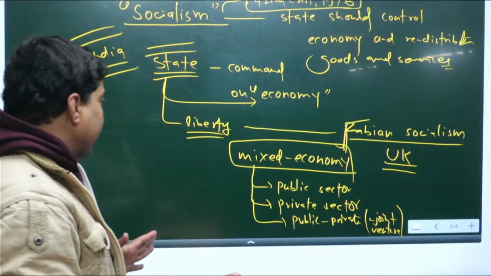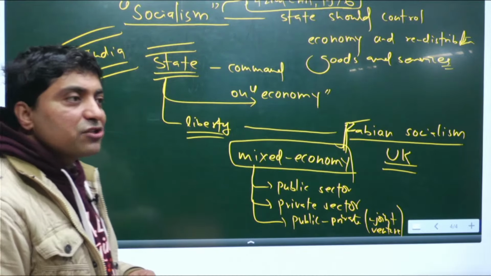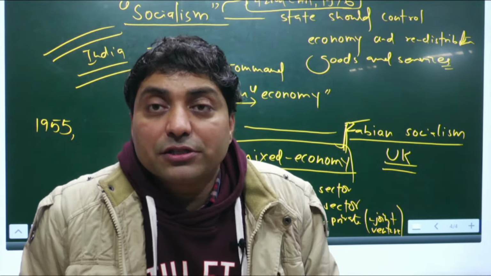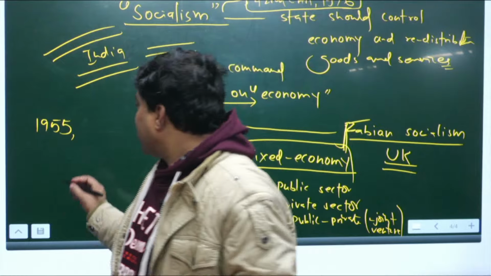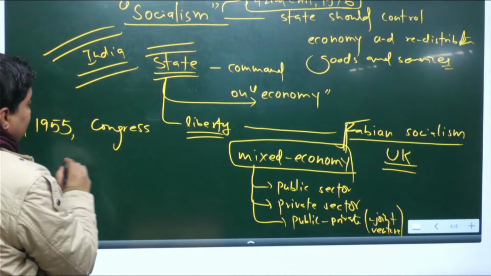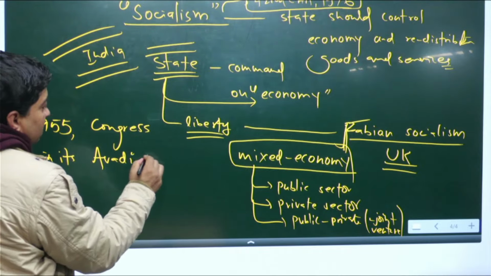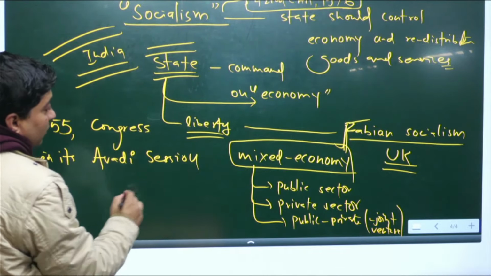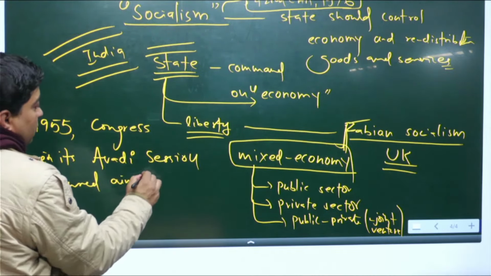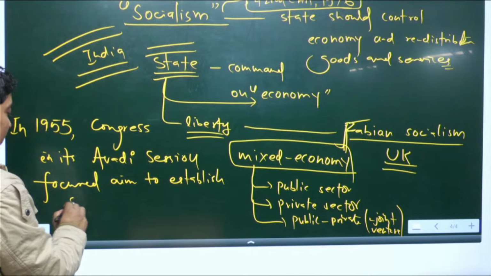For instance, let me tell you, in 1955, the Congress party, in its Avadi session, declared its aim of government to establish a socialist pattern of society.